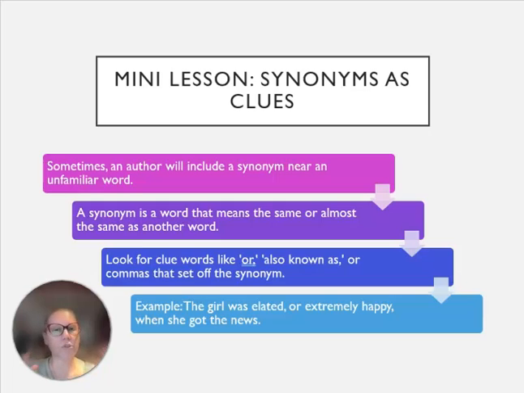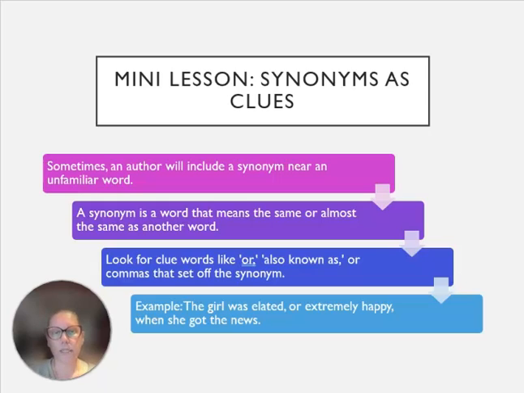And again, sometimes there will be the word and then a comma and then a short definition, or it could be a synonym or an antonym of that word and then another comma. Basically you'll know that the two commas right after a word like that separate out a phrase. And usually that phrase is going to be a clue to help you figure out what that word meant.